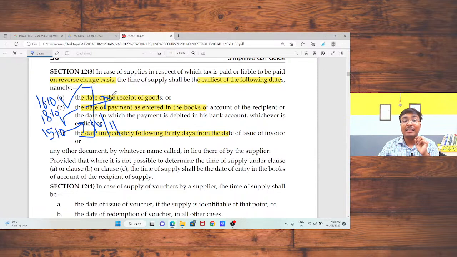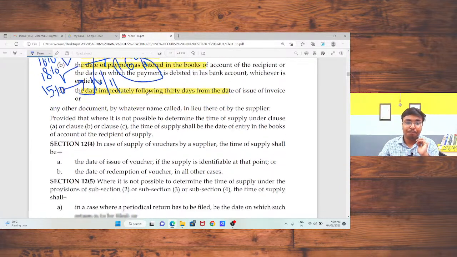That means in this case 16/10 is my time of supply. Is that okay, sir? 16/10 is my time of supply. This is the practical example which I presented in front of you. You may change the dates and try to find the time of supply.